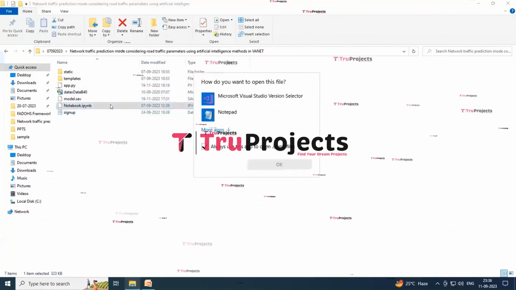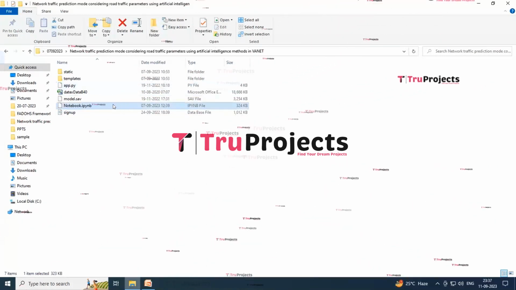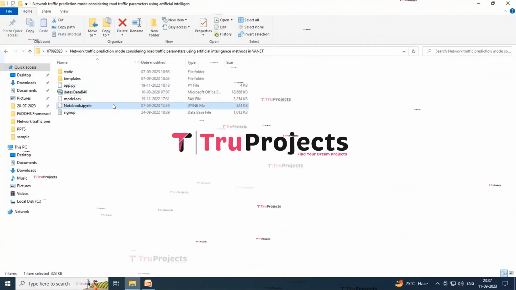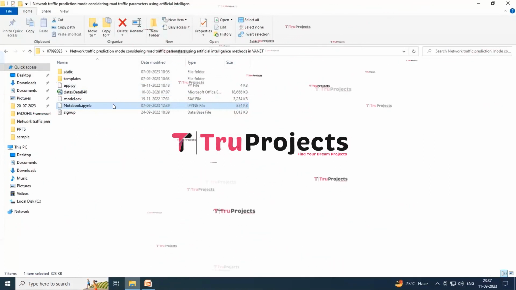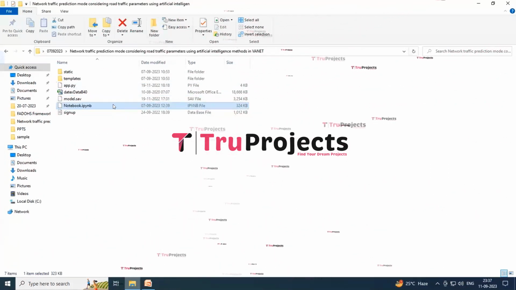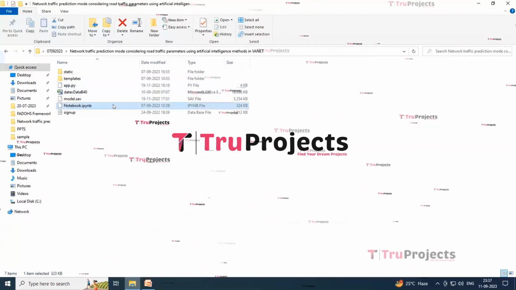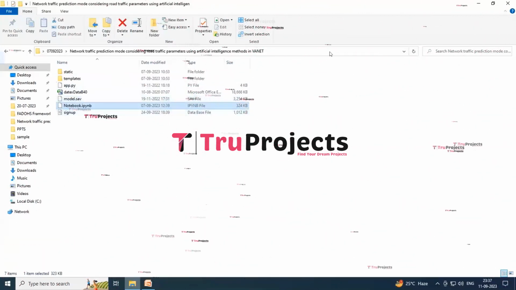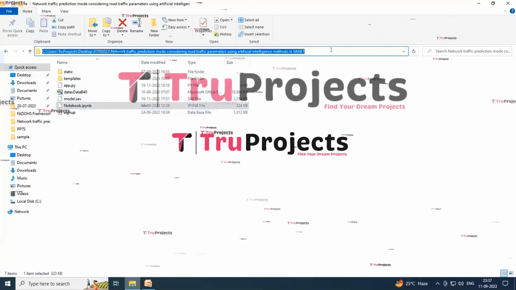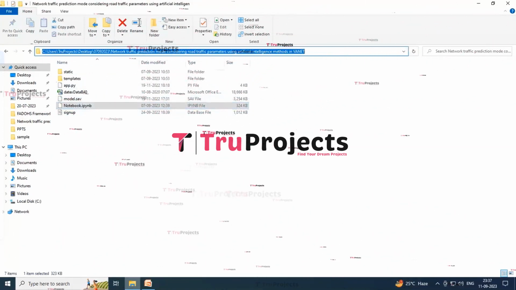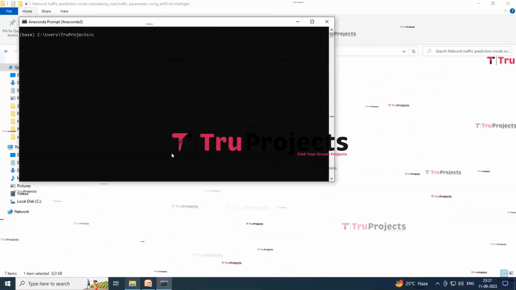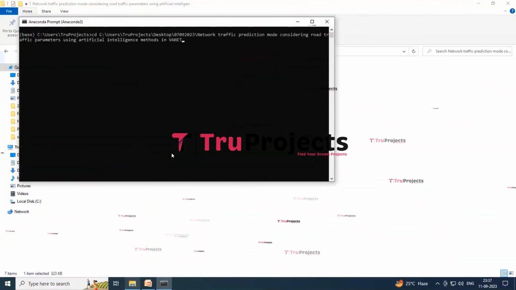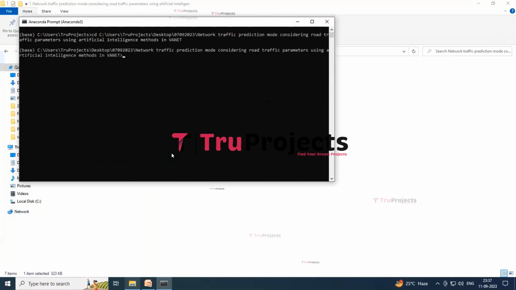And this is our notebook.ipynb file, a Jupyter notebook file which contains a combination of code, graphs, and outputs all in one place. It allows users to write and execute code in individual cells, making it a popular choice for data science. So now just copy the path from here. Open the Anaconda prompt. Type the command cd, give a space, paste the path over here, and hit enter. And now type python app.py.